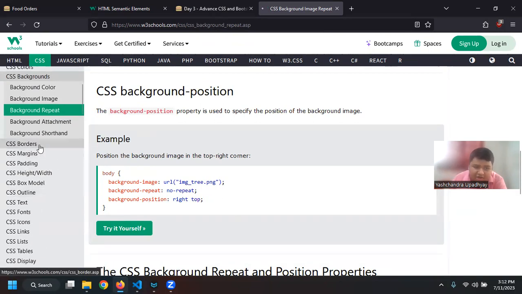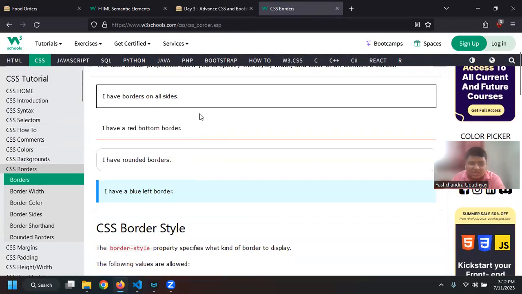So let's look at the border. That is also important. So you can see there can be a border, right? And then there can also be a single border. Sometimes when you go on a website and you start typing, you will realize that only the bottommost part of an element is visible. Like, you know, the color will be there. And when you are typing, your size may also change.